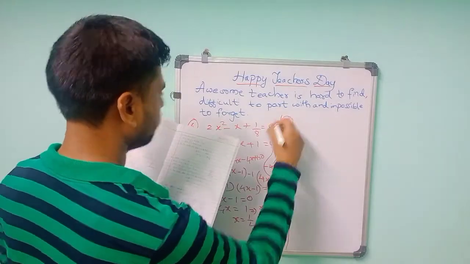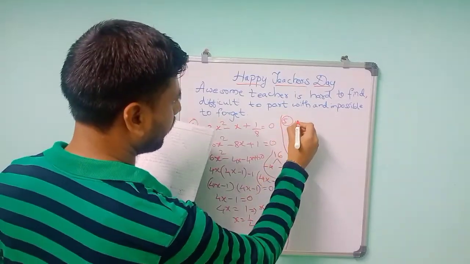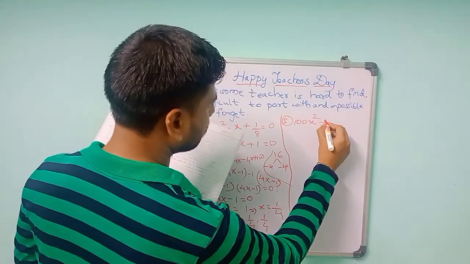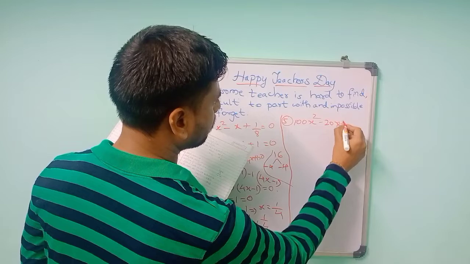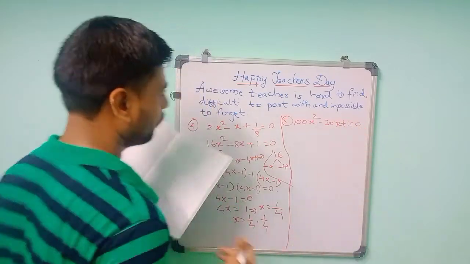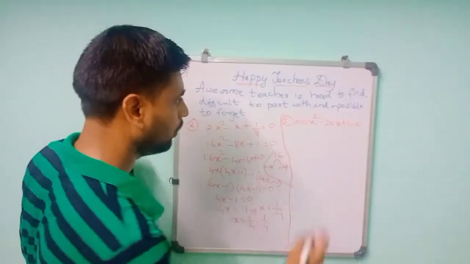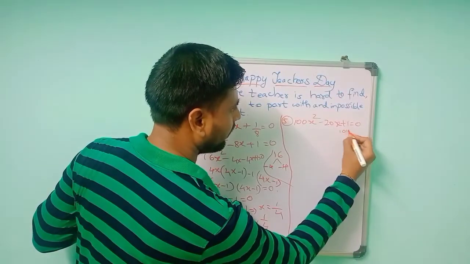Fifth one, 100x square minus 20x plus 1 is equal to 0. So the question is 100x square minus 20x plus 1. So 100 into 1 is 100.